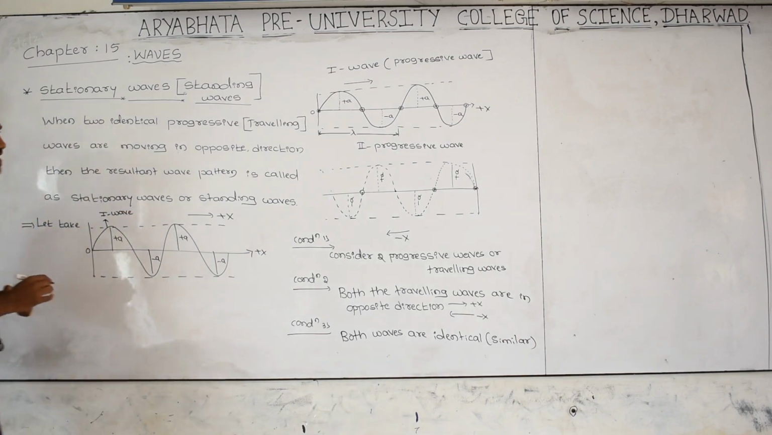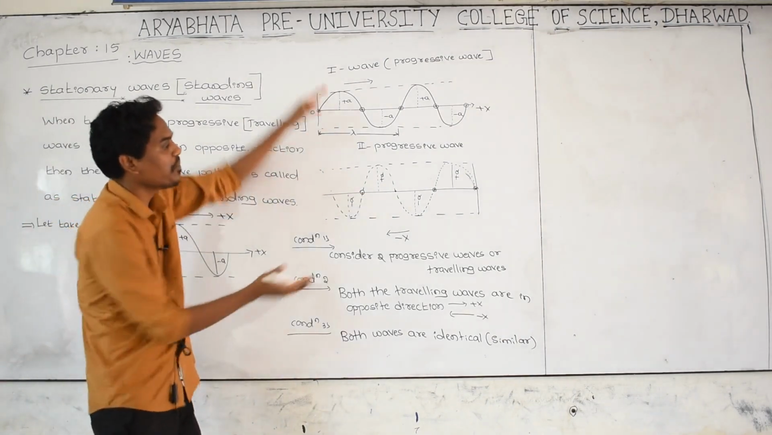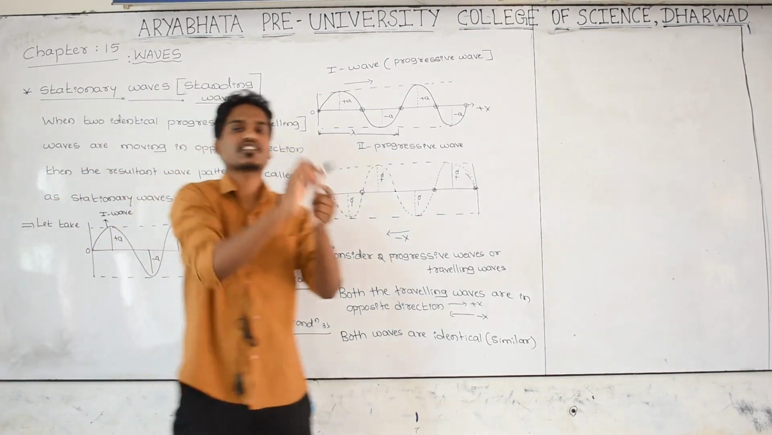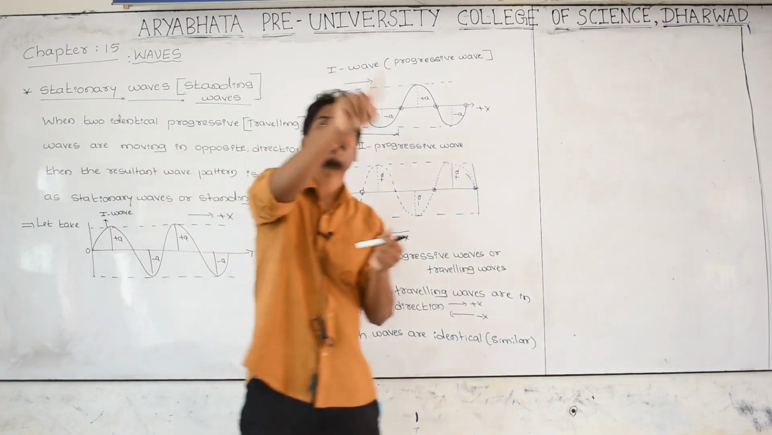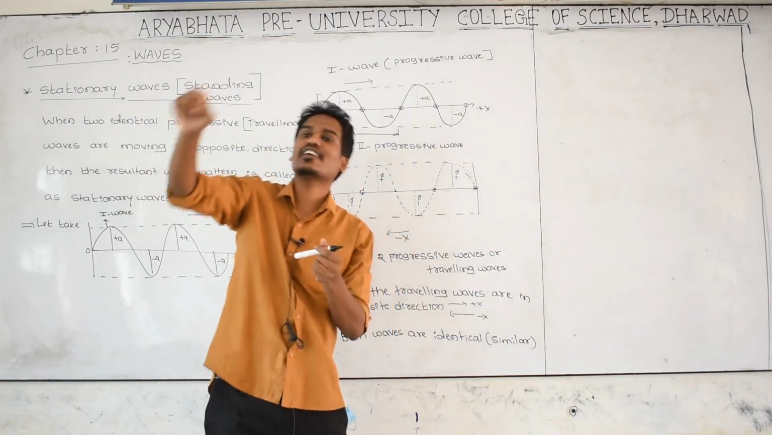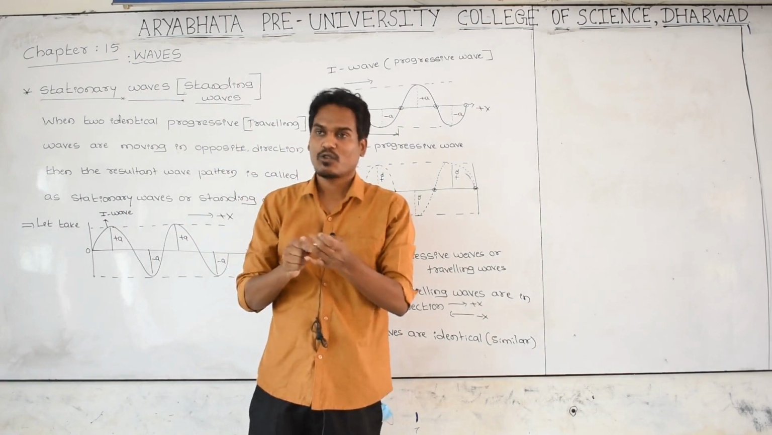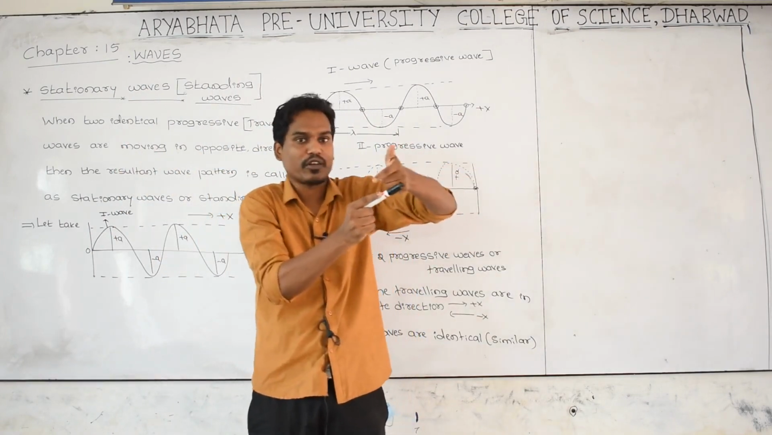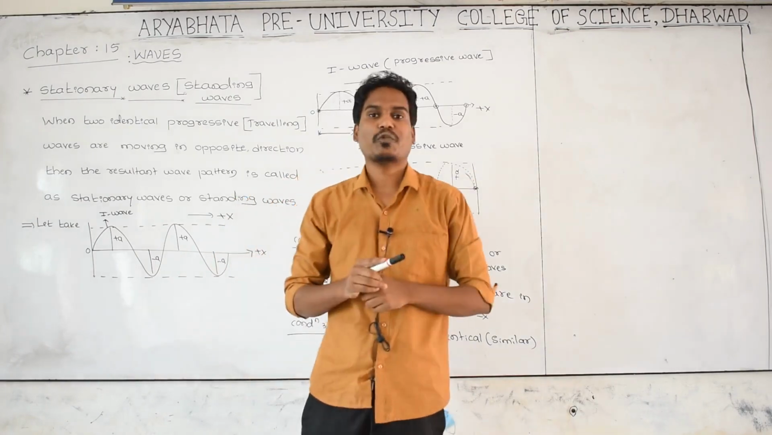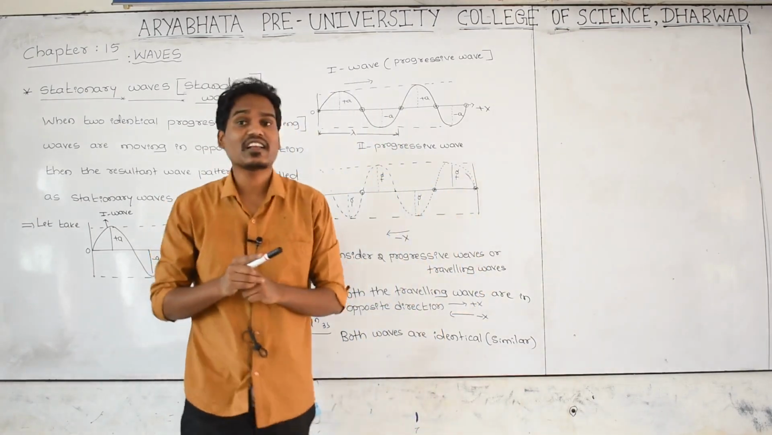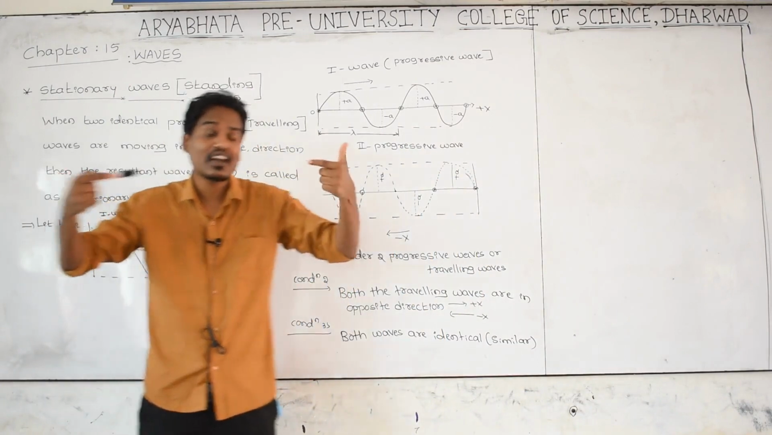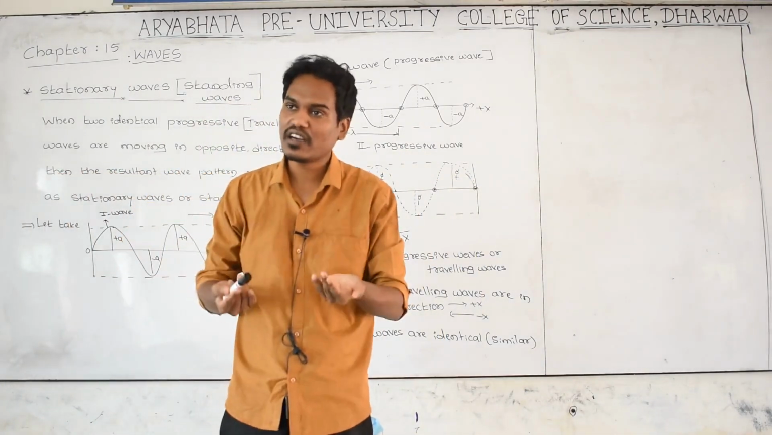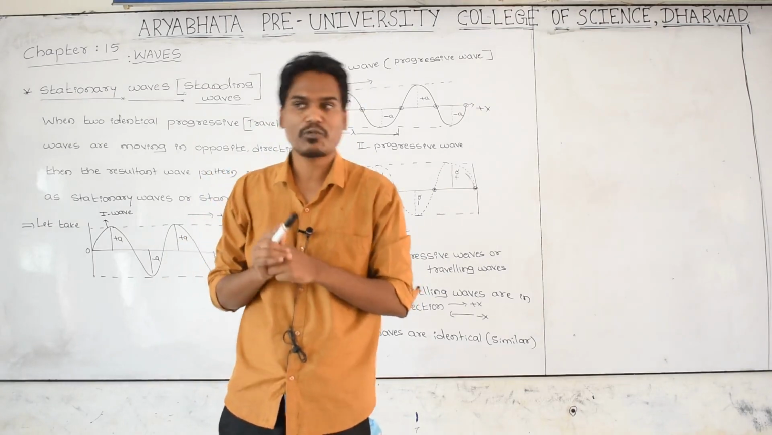and consider the second traveling wave. If it is exactly merged, one wave is moving in this direction, another wave is coming exactly opposite to that one. What will happen when two identical traveling waves come exactly opposite to each other? Both the waves will merge or combine or superpose. You know that very well.